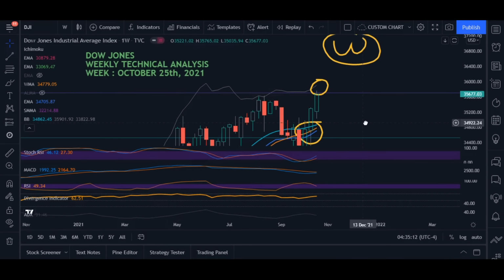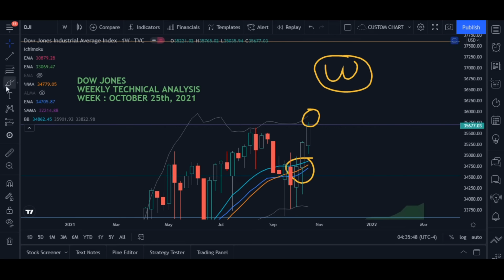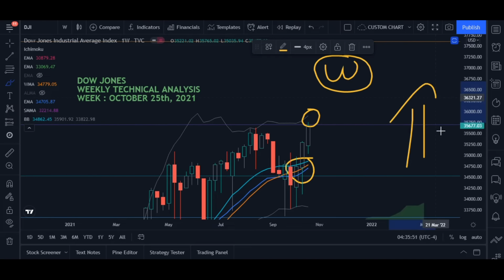And if I talk about some other indicators here, we have Stoch RSI. Stoch RSI is 46, means the K channel is 46.12. It is not even more than 50, so the chances are that it may still turn around. But MACD is bearish. It is not bullish. Momentum that was in favor of bears has come down, and it is still coming down, which means that in one way or the other, it is supporting the bulls. So through all of the technical indicators, except the MACD, on the weekly chart, it is bullish.